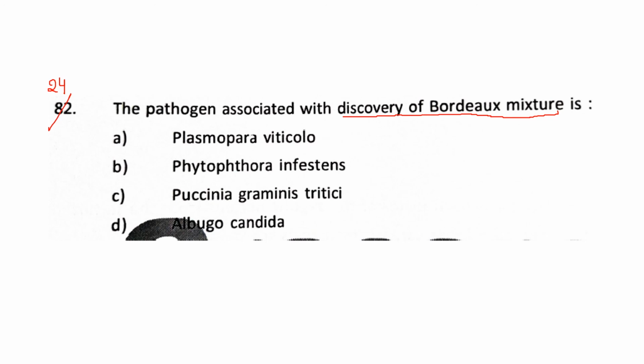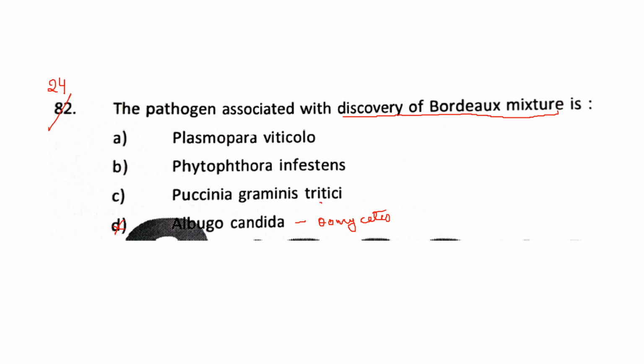Downy mildew is an Oomycetes group problem, which is the Peronosporales, and powdery mildews will be the ones in the Ascomycetes group. But now here in the options given, Plasmopara viticola, Phytophthora infestans, Puccinia graminis tritici, Albugo candida. This is an Oomycetes group but it belongs to Albuginales, while the downy mildews belong to Peronosporales. So this won't be the answer.